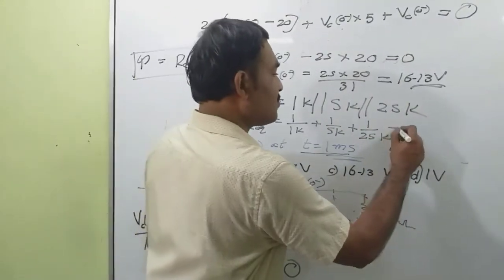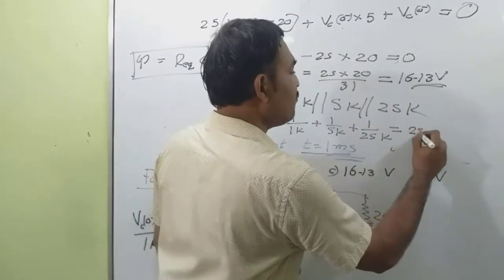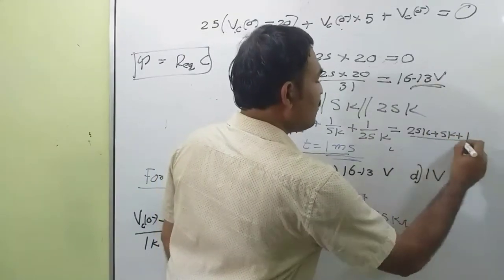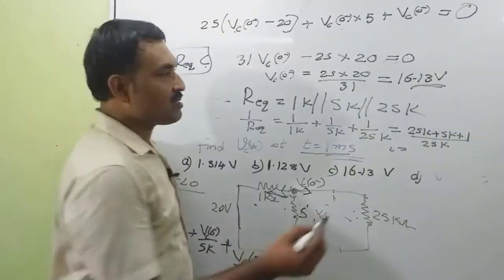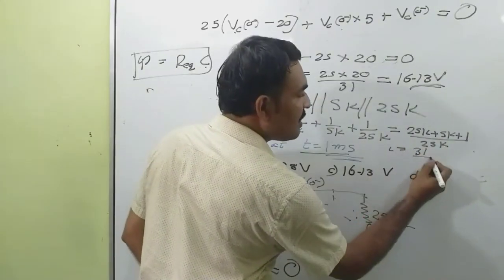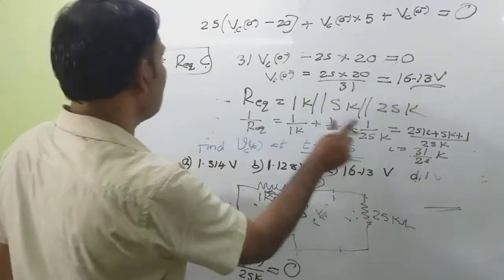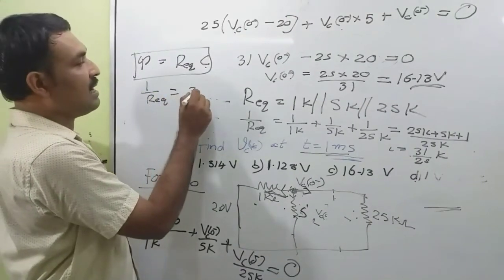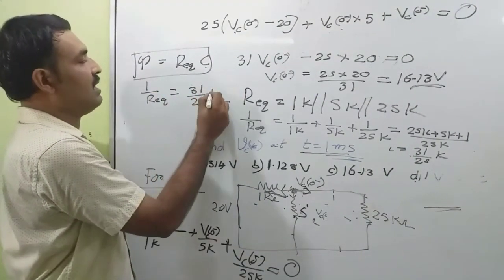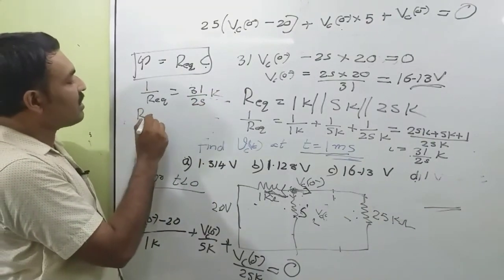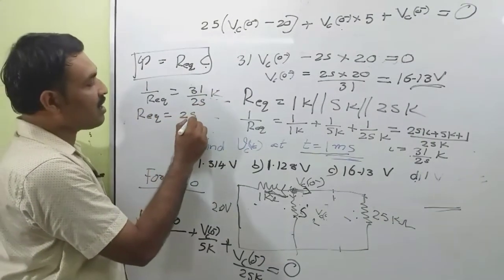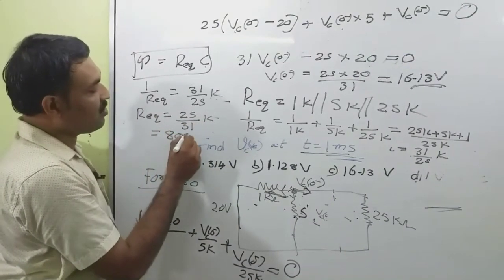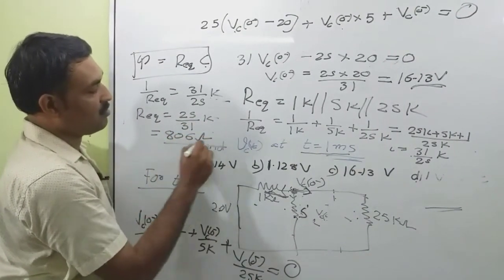Now take the LCM: 25K plus 5K plus 1 divided by 25K, which is 31 by 25K. So R equivalent is 25 divided by 31K, that is equal to 806 ohm.